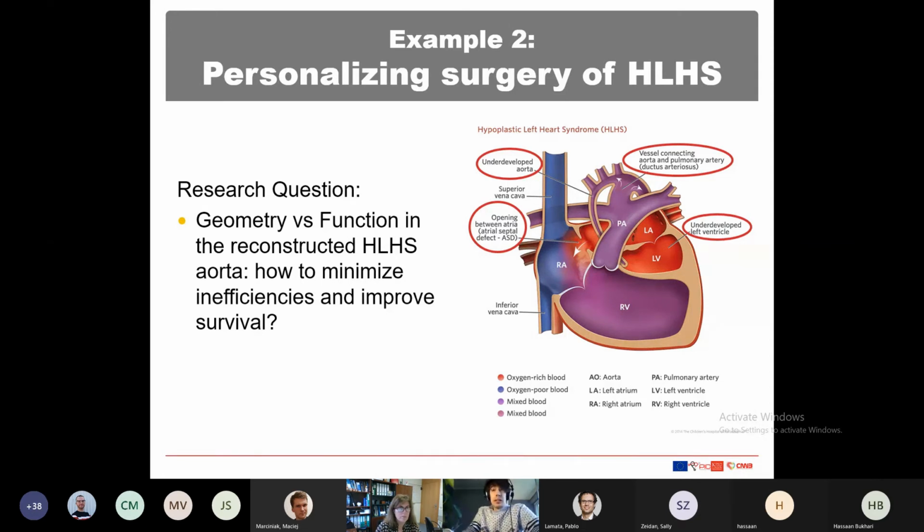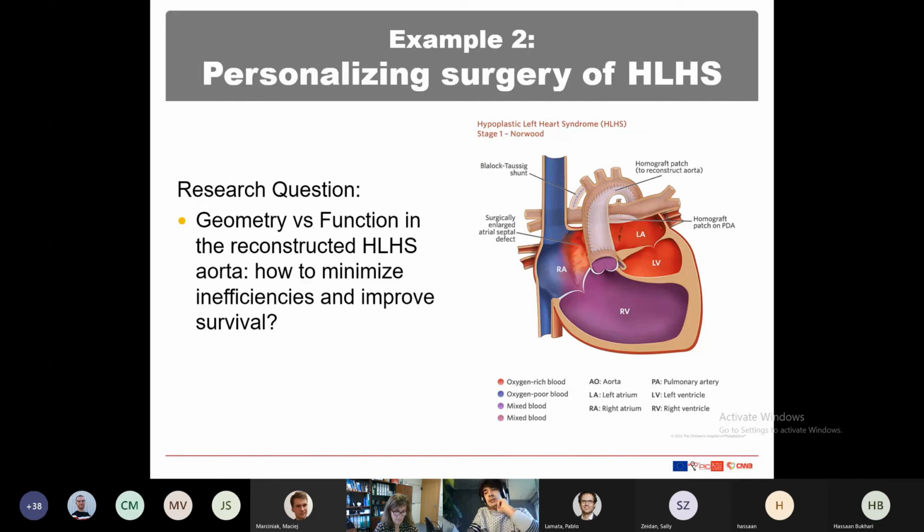So to overcome this disease that was highly fatal in the 80s, almost impossible a child would survive, first the surgeons do an intervention within the first days of life of the child, which is to place a homograft patch to reconstruct the aorta. And this is very important because it's the basis of the study here. And basically we directly conduct the right ventricle to pump the systemic circulation.